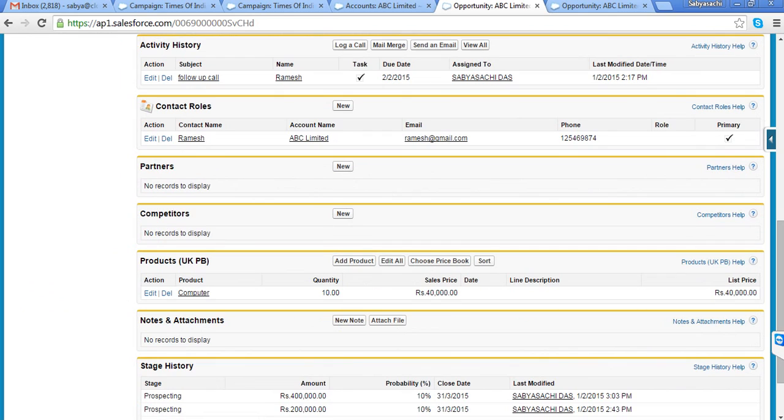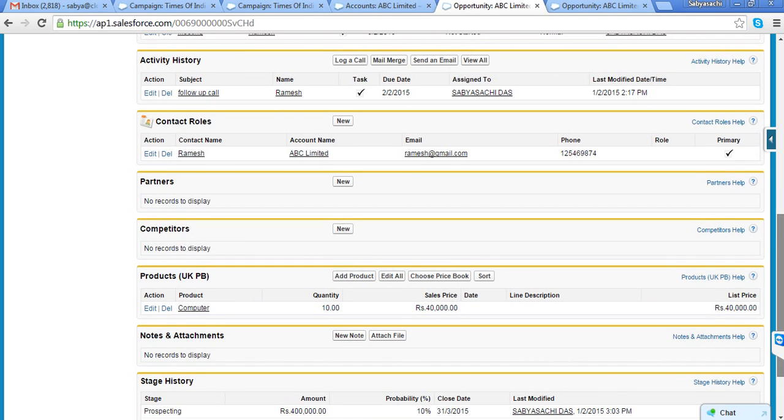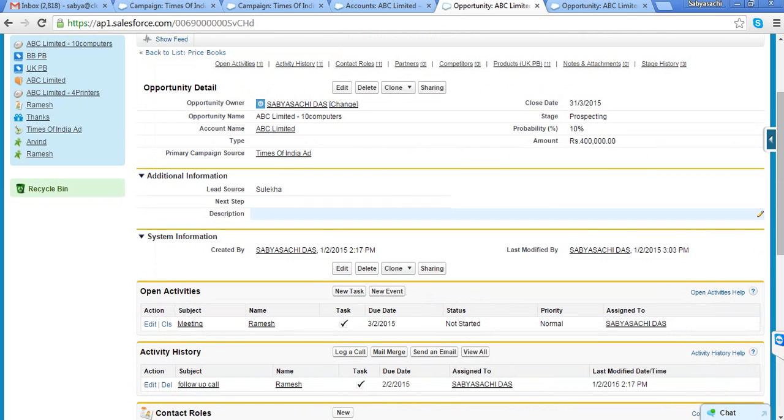See, right now it is selling at 40,000, so total 4 lakhs. Yeah, 4 lakhs is coming here, and you can see it becomes a lock field. I'm not sure if you can see this lock symbol. This is a lock field, and you can't change this anymore.